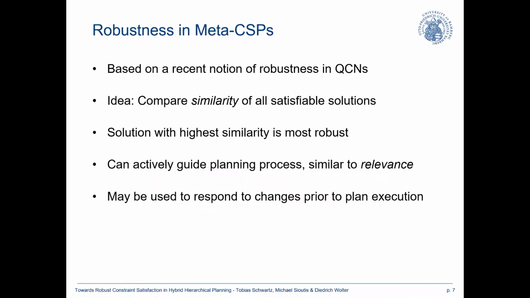For the sake of this talk, robustness could be defined following a notion that was recently introduced in the light of QCNs, that is qualitative constraint networks. And the idea here is that we compare the similarity of all satisfiable solutions. That means that we have solutions that are similar to others and thus have a higher probability of staying consistent at the end.